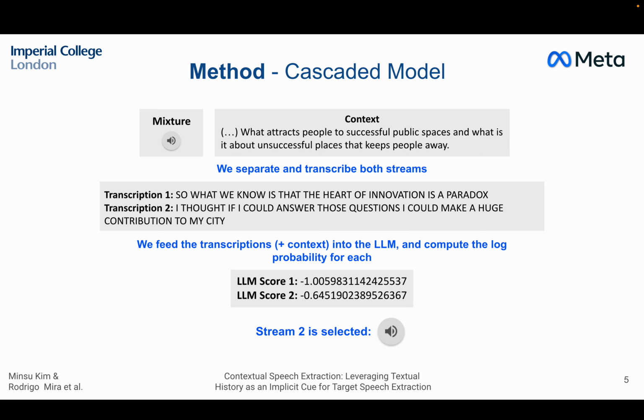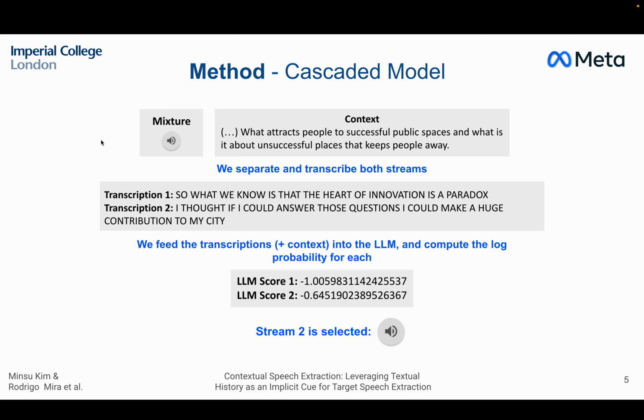This is really simple, but it works pretty well. So let's look at an example here. There's some context about successful public spaces, and then there's this mixture of what comes next in the speech. In this case, we have a monologue, we have a transcription of the monologue, and we want to see what comes next in this monologue.